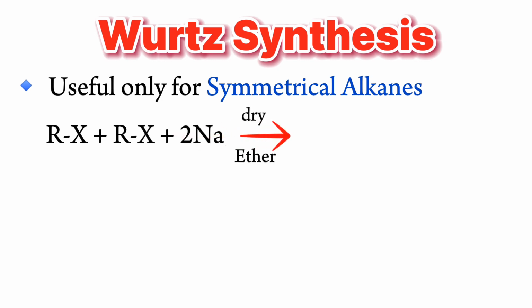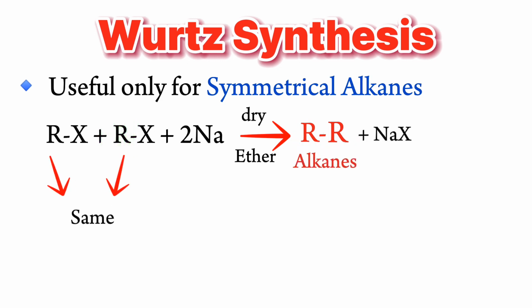of dry ether. Alkyl from one alkyl halide and alkyl from another alkyl halide couples up to form alkane. Both molecules of alkyl halides should be same.